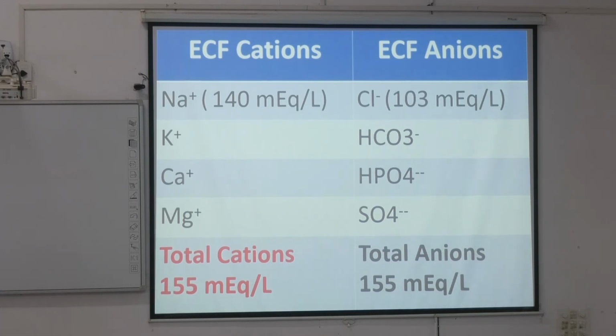This slide was made after studying many books. So the total anion is 155 milliequivalents per liter. This produces electrical neutrality, because the number of cations equals the number of anions.